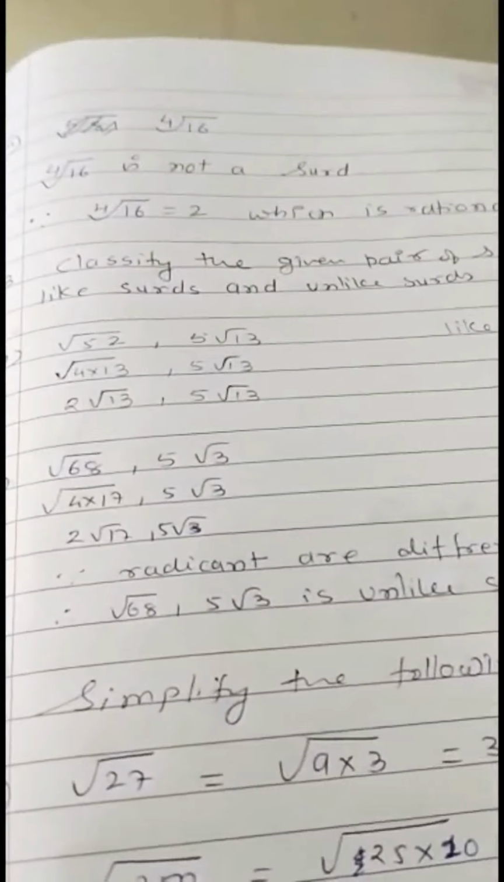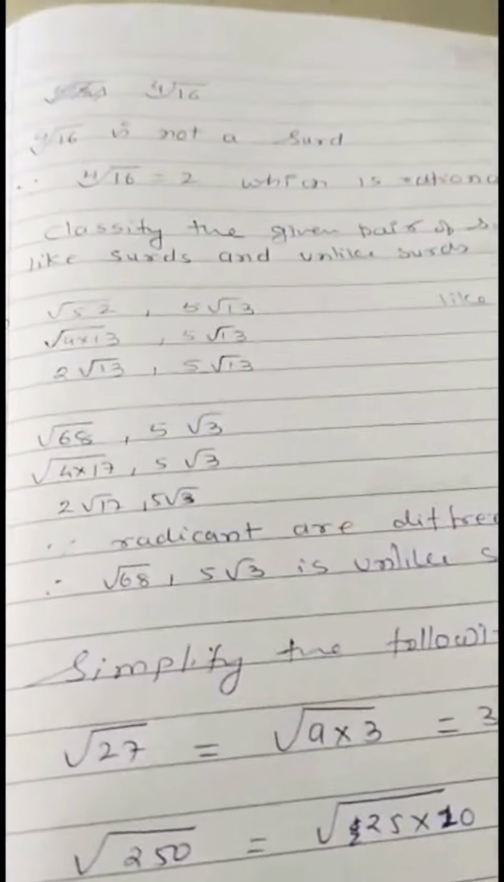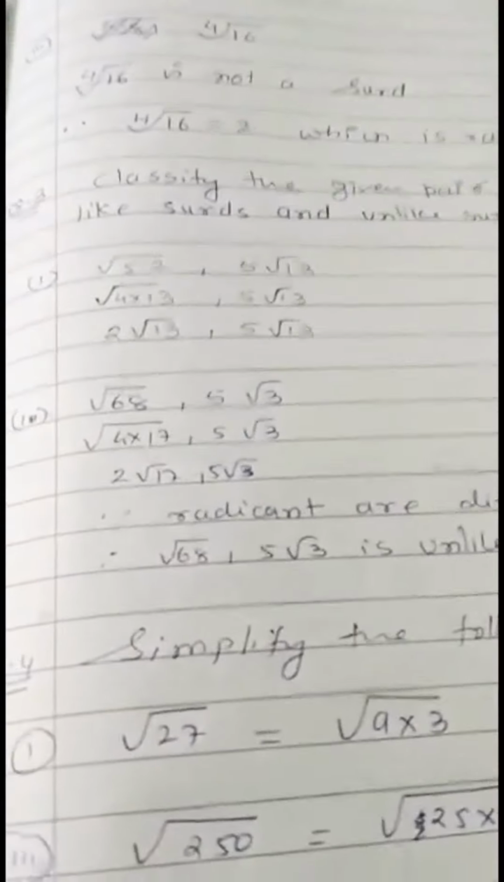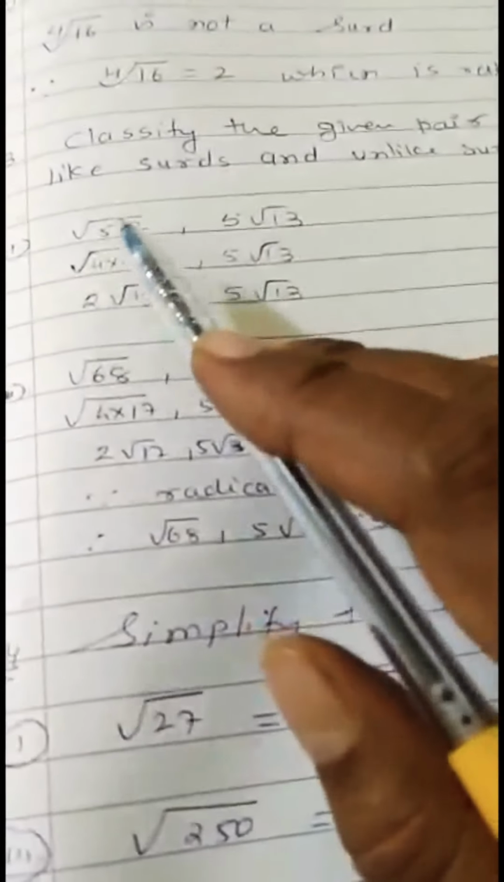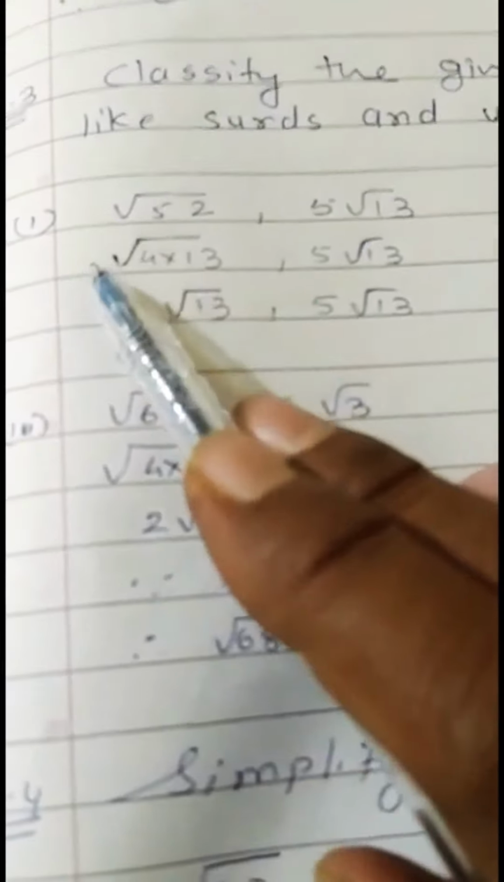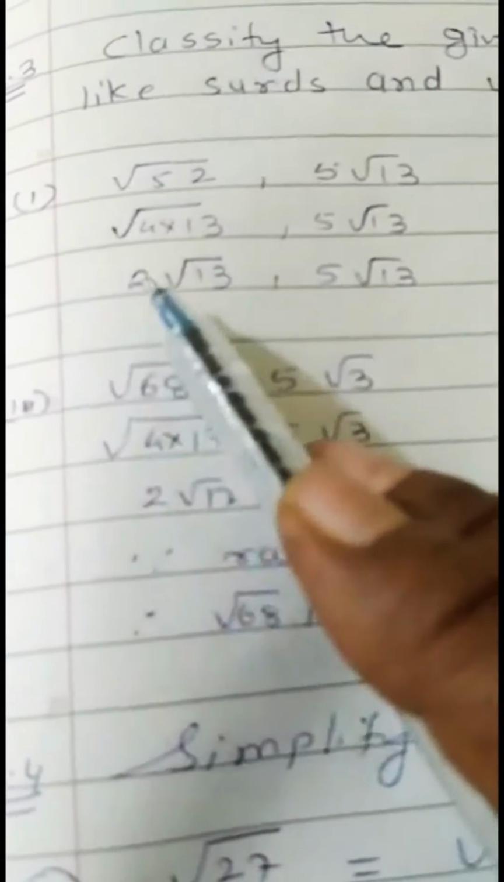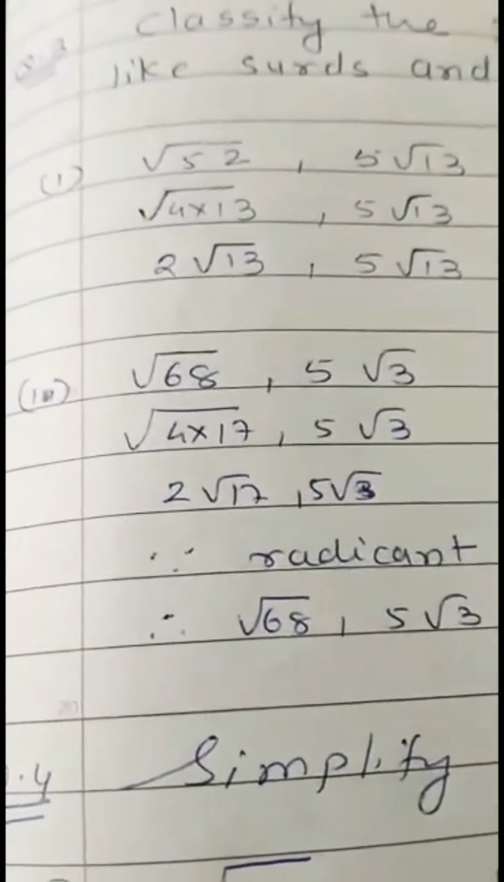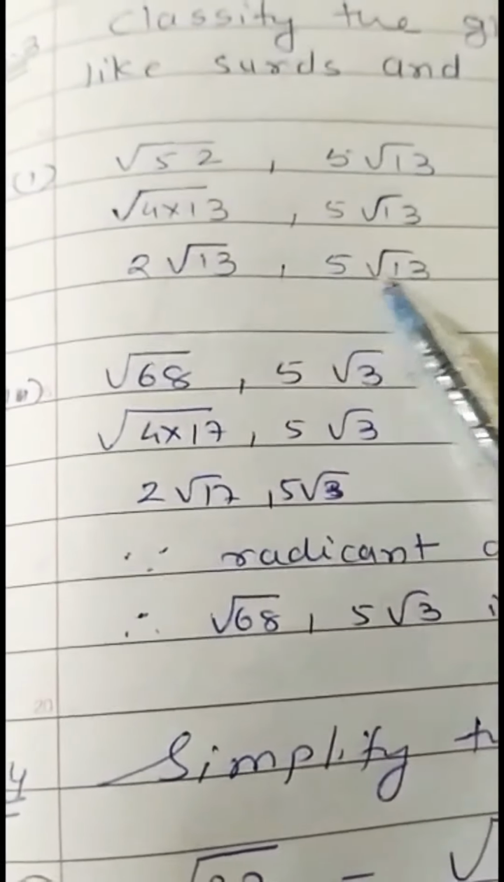Classify the given surds into like surds and unlike surds. Like surds means they have the same radicand. If they have the same radicand, they are like surds. If different radicand, they are unlike surds. See the example, root of 52. Simplify it, 52 you can write as 4 into 13. If we bring 4 outside the radical sign, it becomes 2 root 13. But the other is already given as 13. There is the same radicand, so they are like surds.